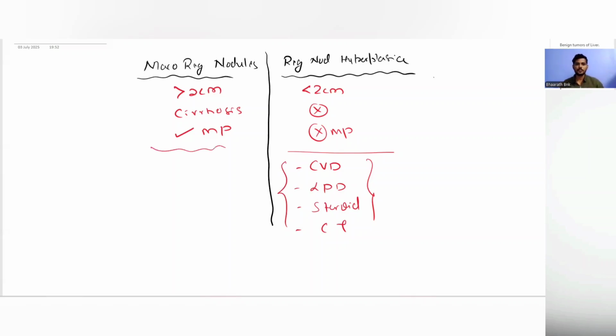But macro-regenerative nodules are because of cirrhosis, because of the chronic inflammatory process, which will lead to hyperplasia. Whenever there is hyperplasia, that will produce these big surface nodules which are bile stained. So bile stained surface nodules of more than 2 centimeters are seen, which are associated with cirrhosis and have a malignant potential. There is one more entity called mesenchymal hamartoma of the liver.